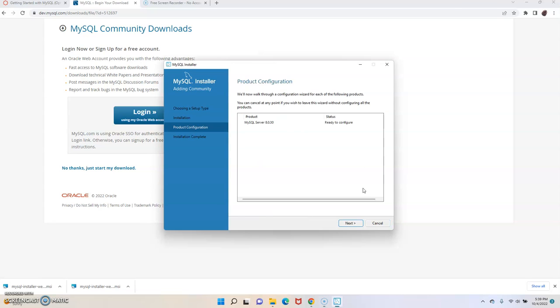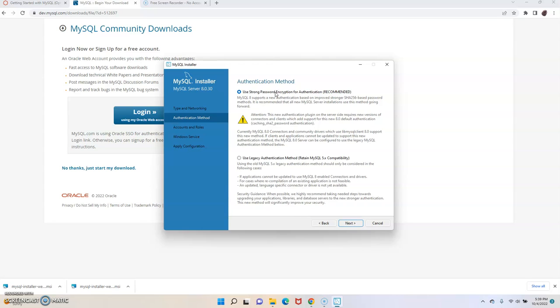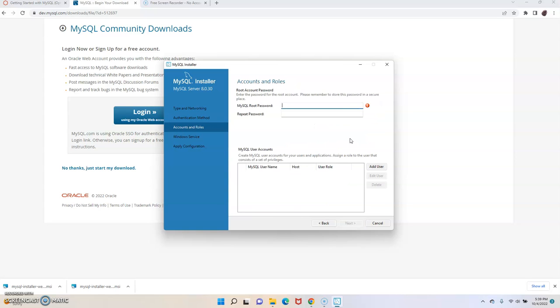Moving on. So now I'm going to configure, and this is where you'll have to make a couple of adjustments. So I think we're okay here. I don't have to do anything. We'll just keep all the defaults. Okay, so it's telling us to create a password.